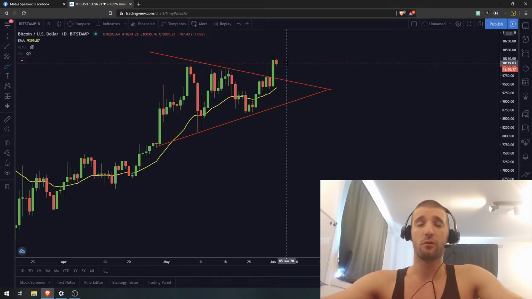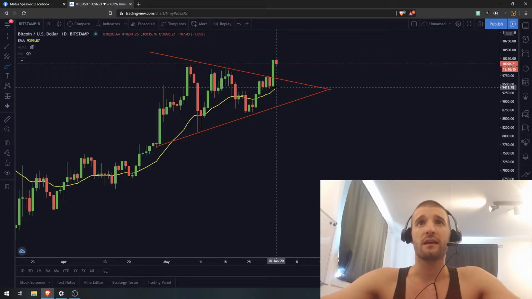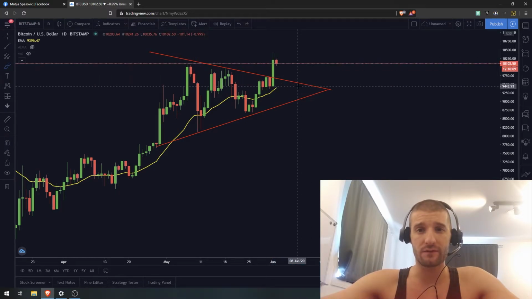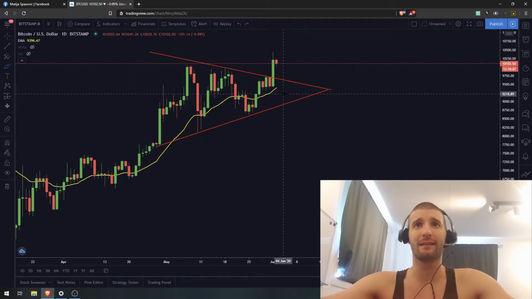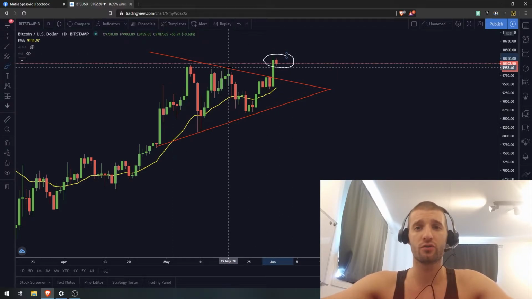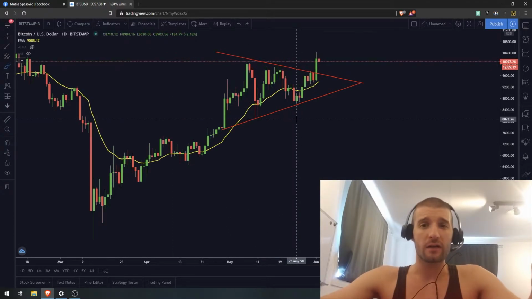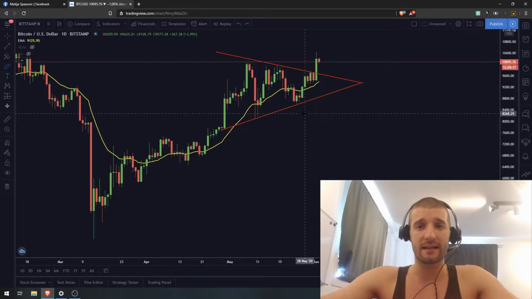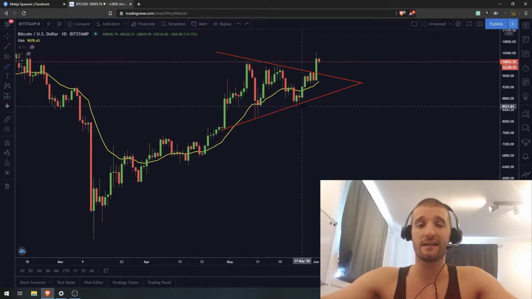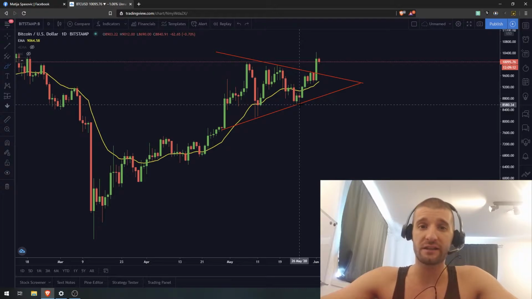The most important thing we need to see is also that we are above the 20 exponential moving average on the daily chart, and we can see that Bitcoin is finding a level of support and bouncing from that level. Now we're going to cover the higher time frames also, because I saw some very bullish, or let's say parabolic, possibilities for the Bitcoin price.